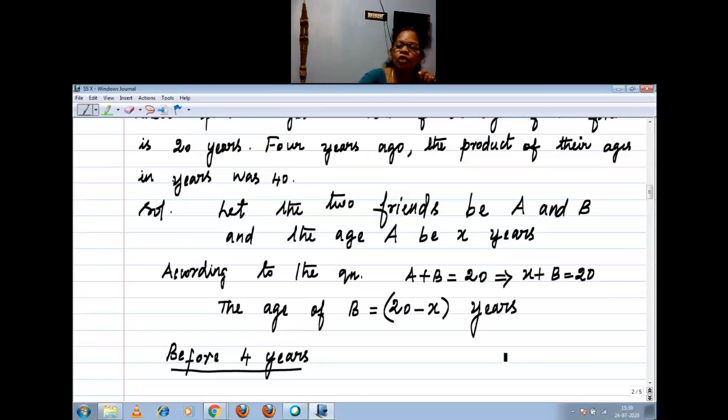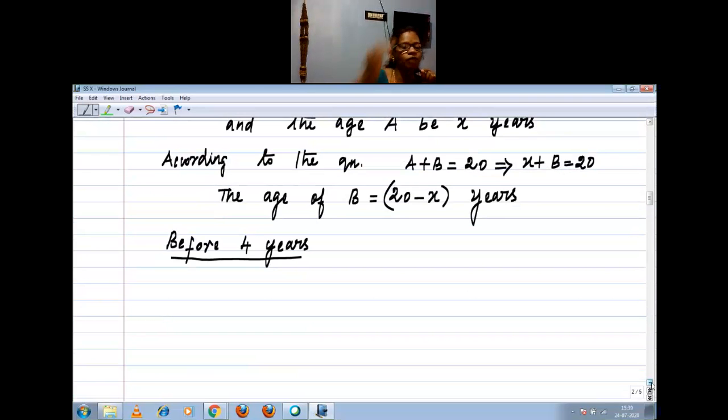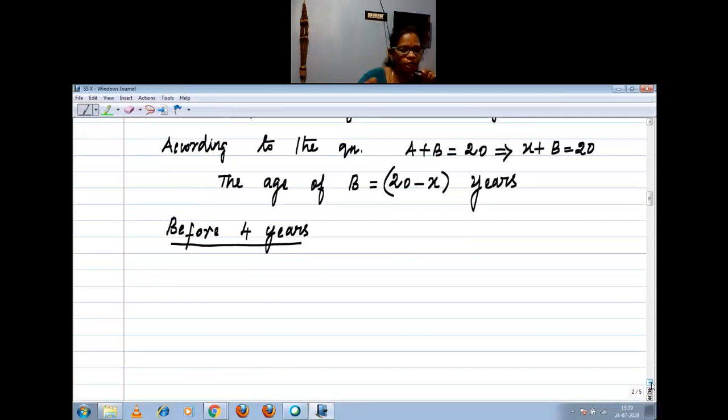Now, before 4 years, what is the age of A? For example, at present, your age is 12. Before 4 years, what is your age? When I ask, what will you people do? 12 minus 4, 8 you say. The same logic you can apply here also.